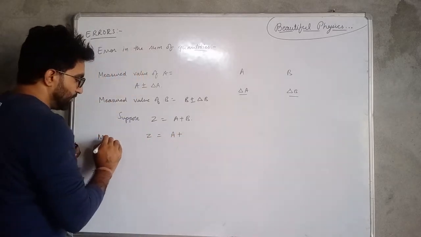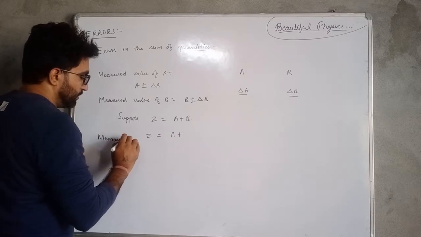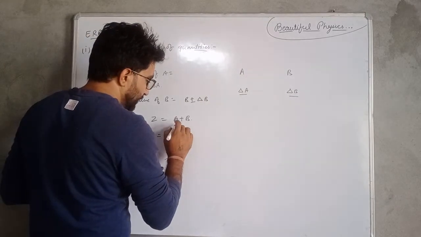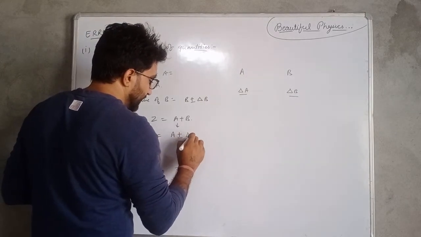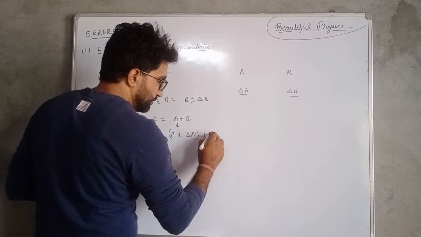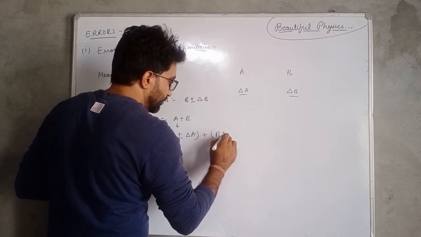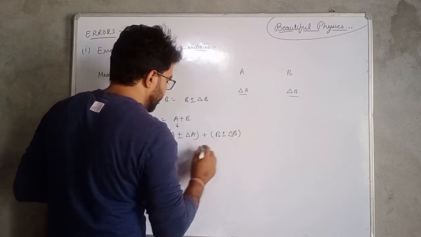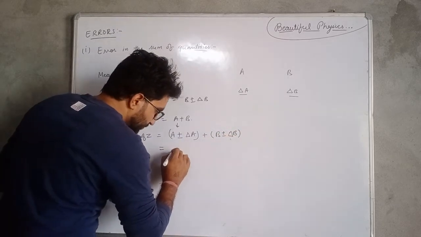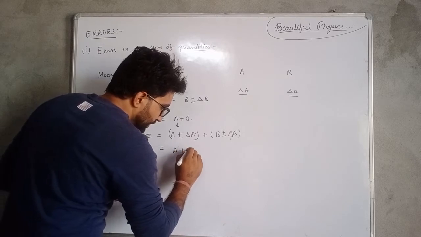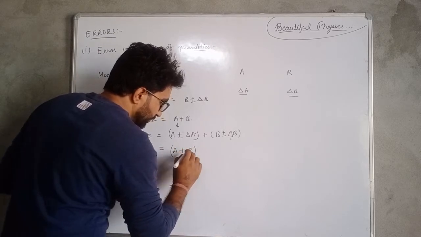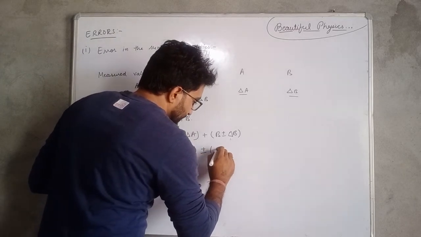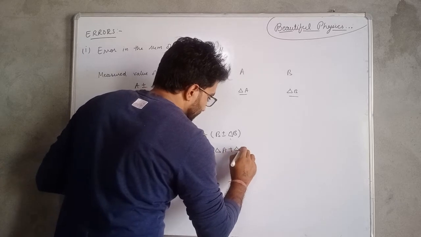So the measured value of z will be a plus minus delta a plus b plus minus delta b. Again it will be equal to a plus b, plus minus delta a plus delta b.